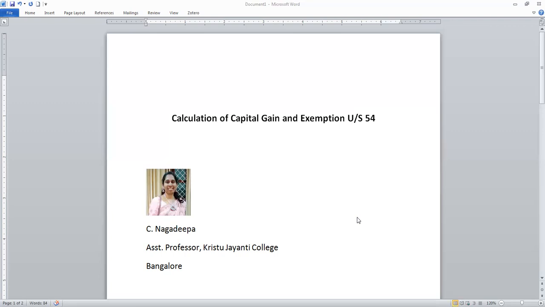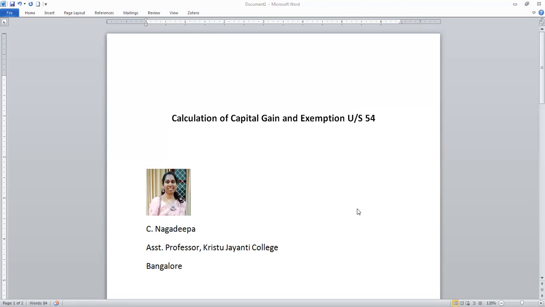Okay, what is the exemption related to that? You have to buy or construct a house property using this capital gain, either 1 year before or 2 years after this. If you are constructing, the construction should be completed within 3 years. Then only you can claim the exemption under section 54.